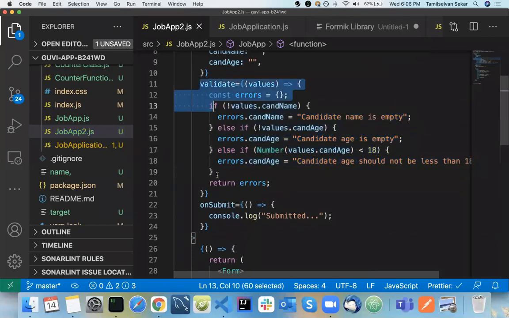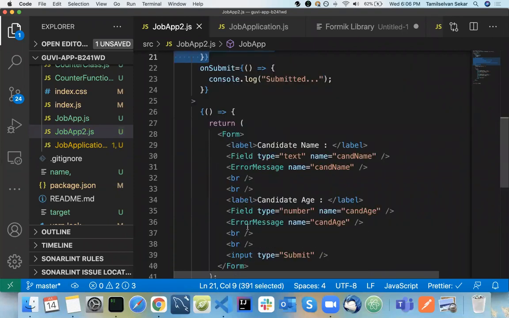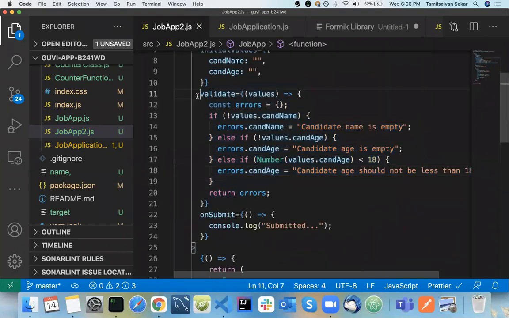If you don't mention validate at all, every form field is optional. But if you have a validate function, and inside that you mention candidate name and candidate age, it will validate candidate age and candidate name alone.